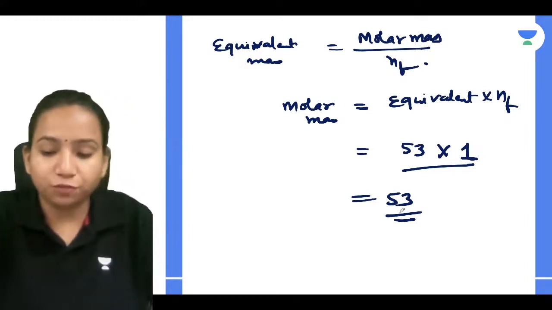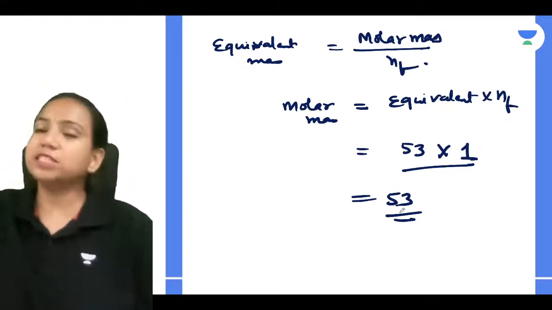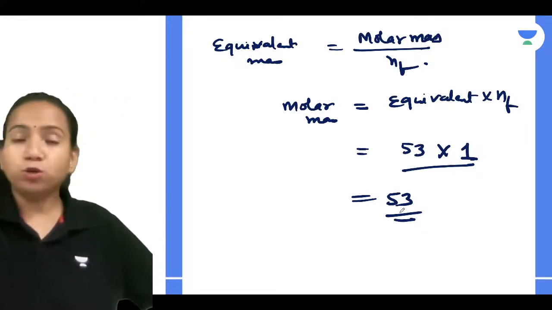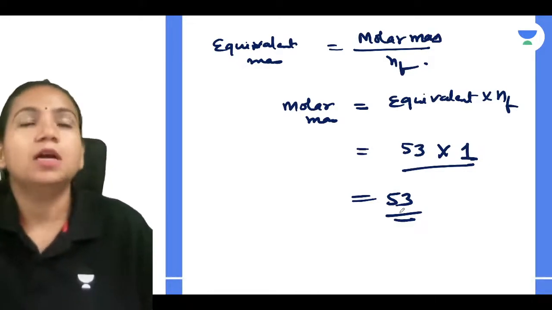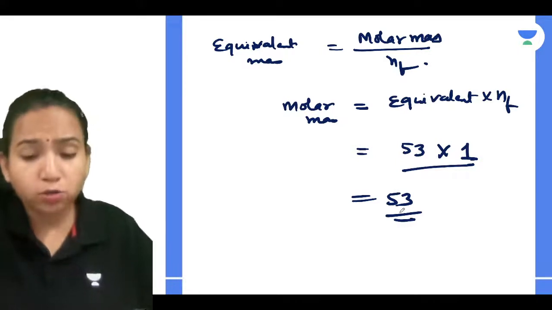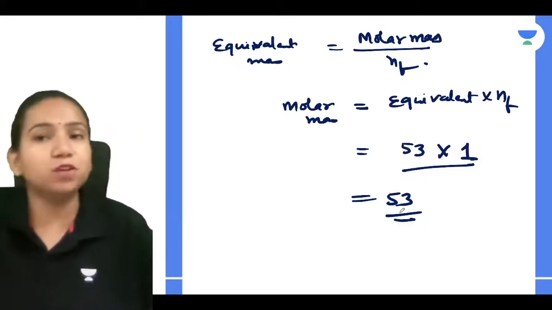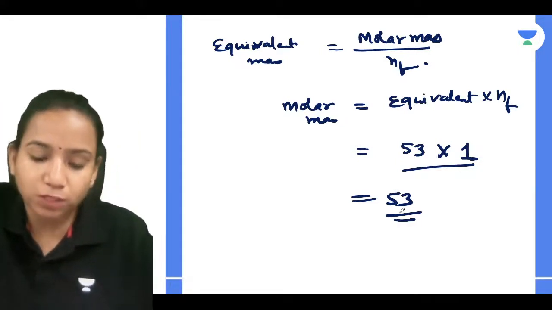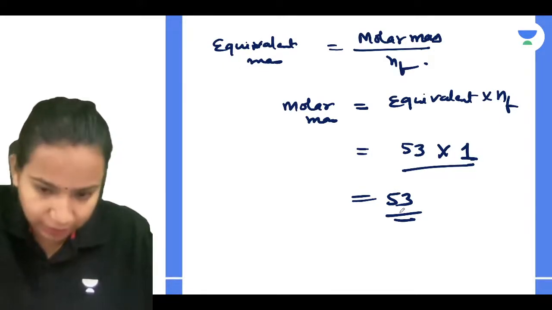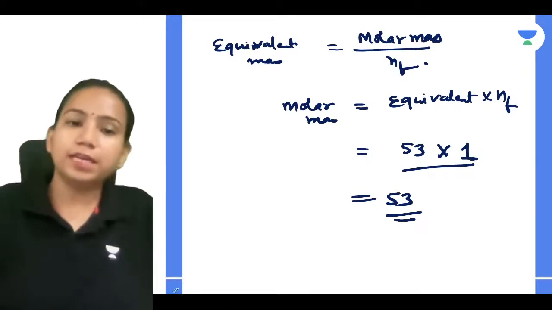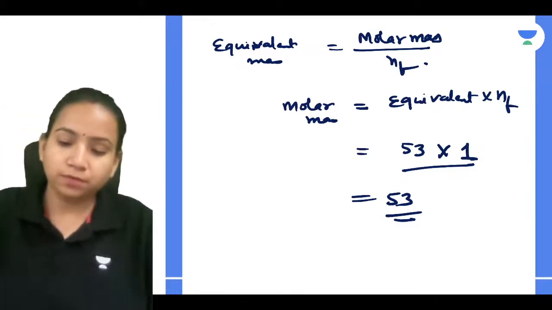So this was one of the difficult questions. Now I hope you got the clarity on how we calculate the number of gram equivalents. Very simple: given mass divided by equivalent mass, or normality into volume. Any way you can find it out. I hope everyone got this clarity. Ridhima, you understood? You want me to repeat anything? Tell me, guys.